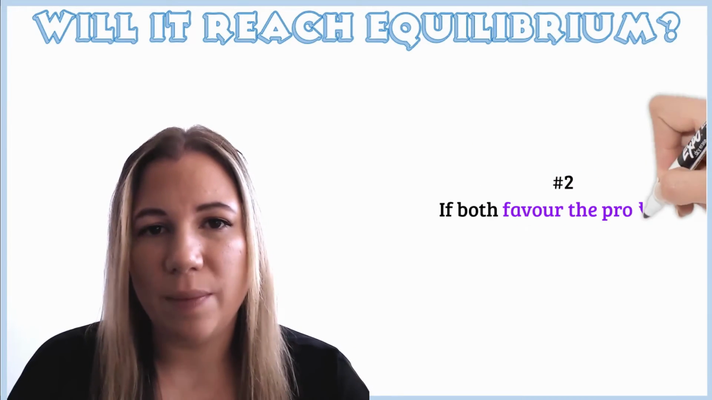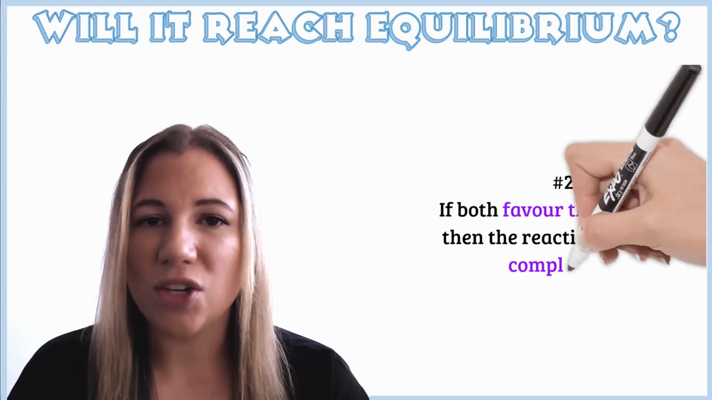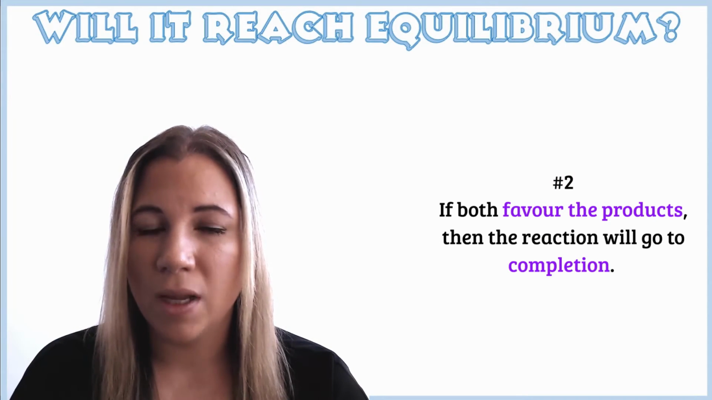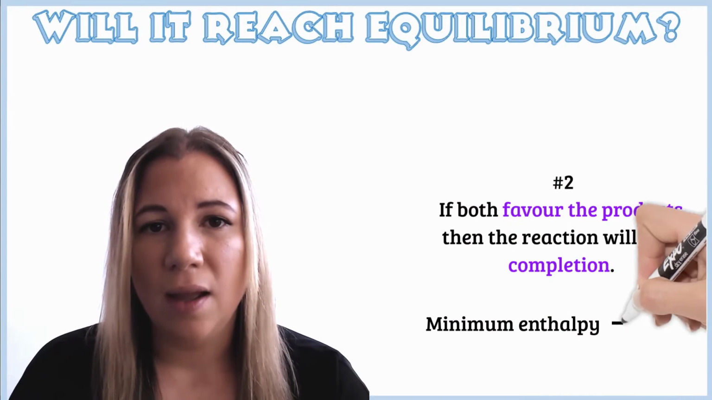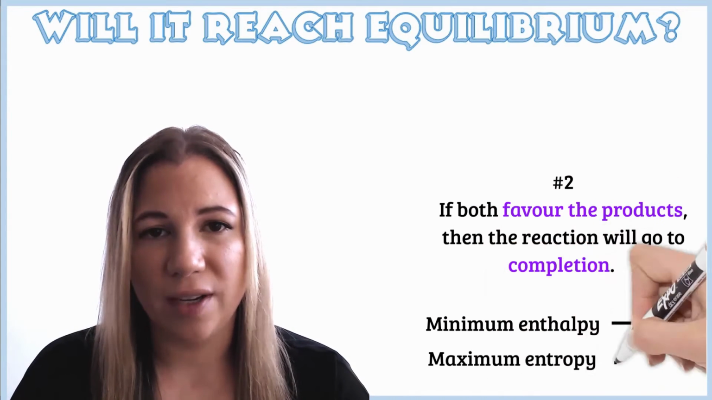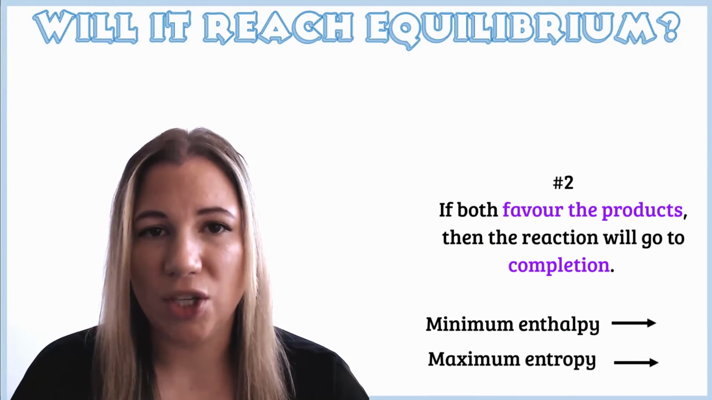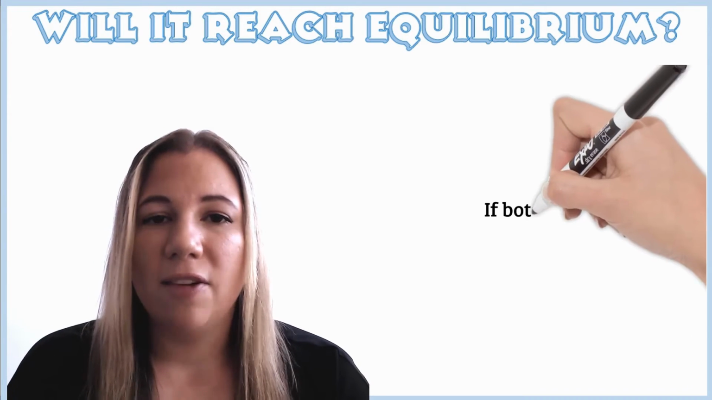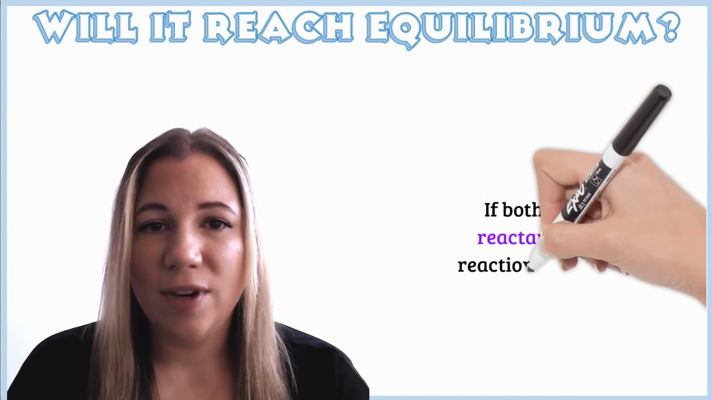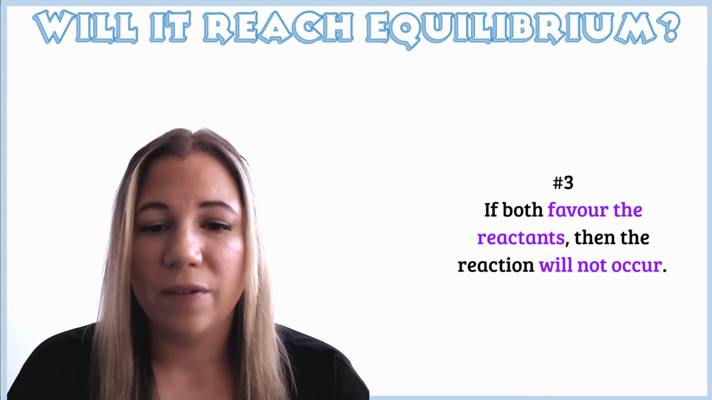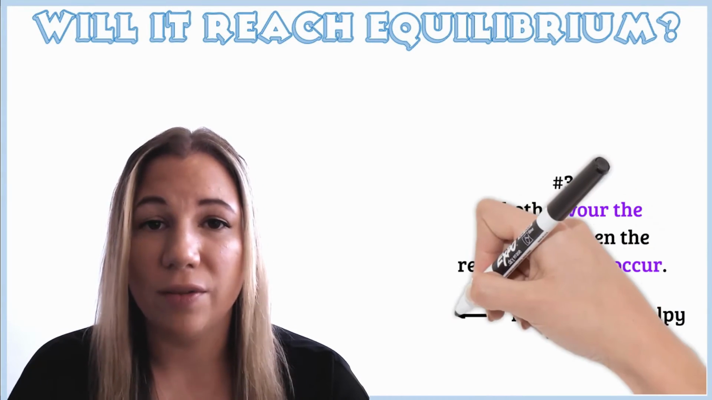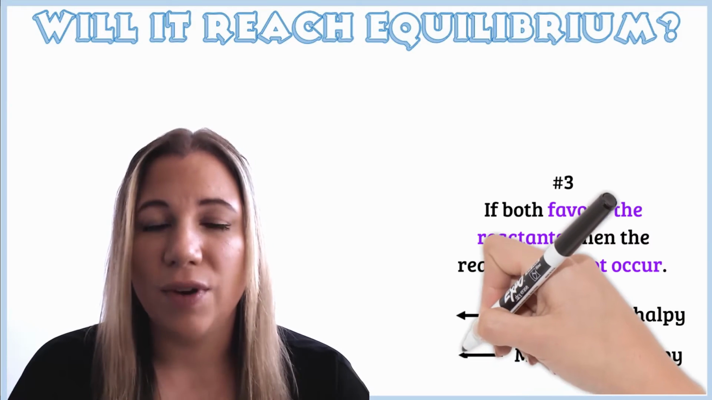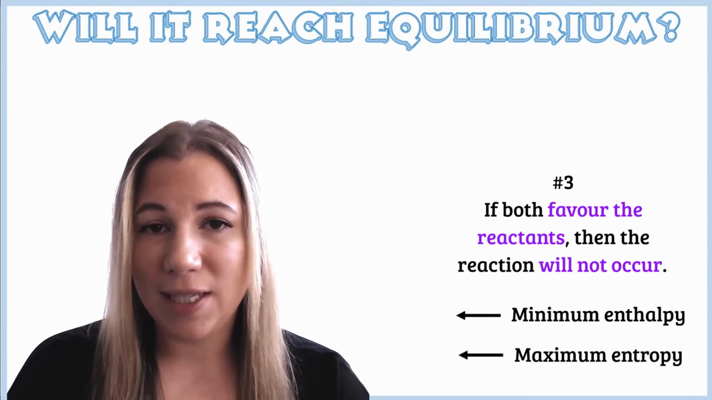If both favor the products, then this reaction is going to go to completion. For example, if minimum enthalpy and maximum entropy both favor the forward reaction, this is going to go to completion. And the third one is that if both favor the reactants, then this reaction is not going to occur. For example, if minimum enthalpy and maximum entropy both favor the reverse reaction, the reaction will not occur. Let's look at some examples.